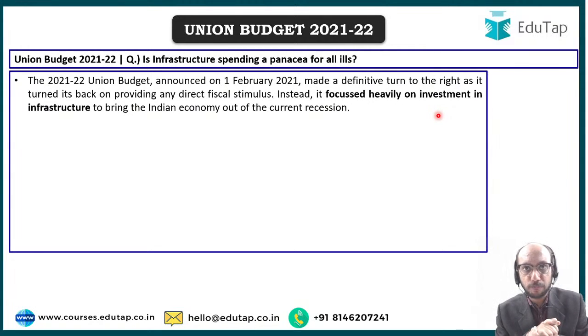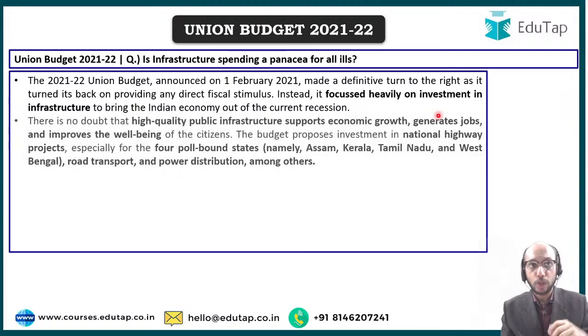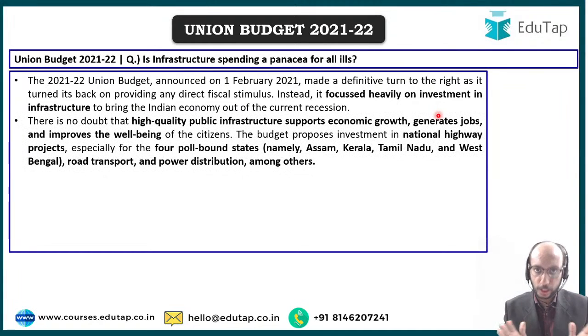2021-2022 union budget, we have not given much direct benefit transfer, or direct help to any population in India, to any vulnerable section in India. Rather, we have focused heavily on investment in infrastructure to bring the Indian economy out of the recession. That is what we have tried to do, right? So there is no doubt, like I said, that you have to point out the positives of infrastructure spending.